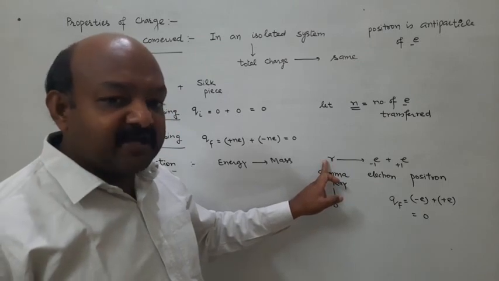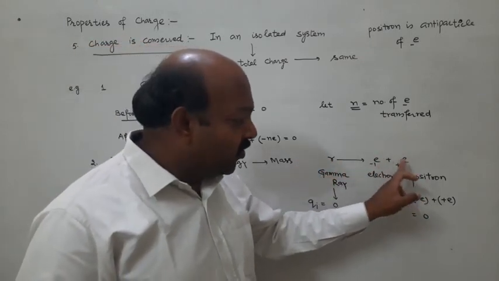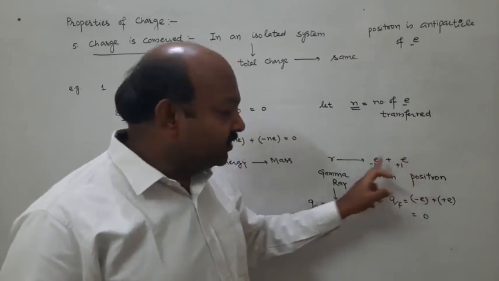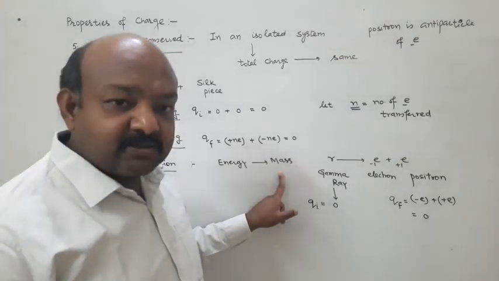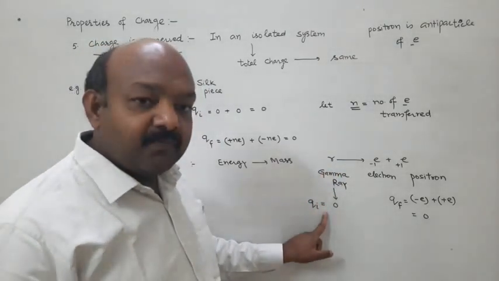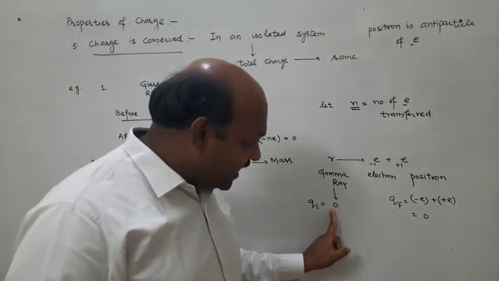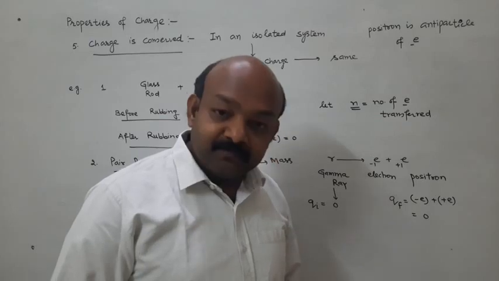It is fully energy, and it has been converted into electron and positron, both of which possess mass. So this is a reaction showing conversion of energy into mass, and in this reaction also, initial charge and final charge, both values are same.